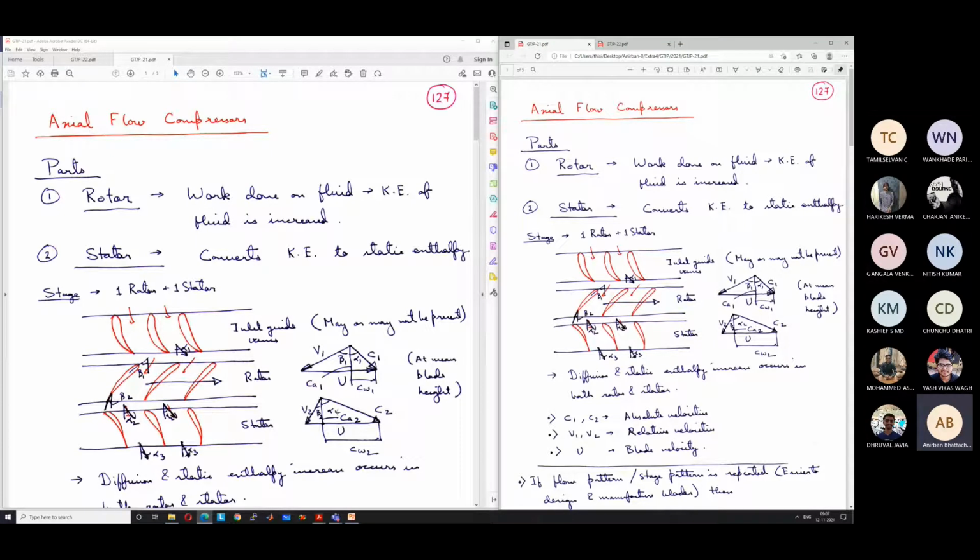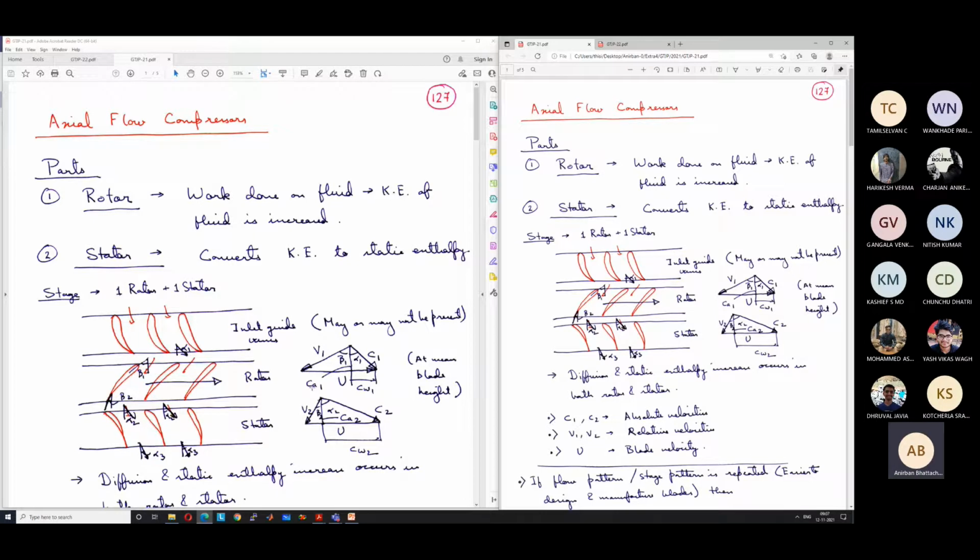The main drawback of the axial flow compressor is that in a single stage, the amount of pressure rise that can occur is much less as compared to the centrifugal compressor. Typically, for a centrifugal compressor, you can obtain pressure ratios in a single stage of the order of 4. Okay, so a 4 times increase in pressure can occur in a single stage. Whereas for axial flow compressors, it is of the order of 1.5.